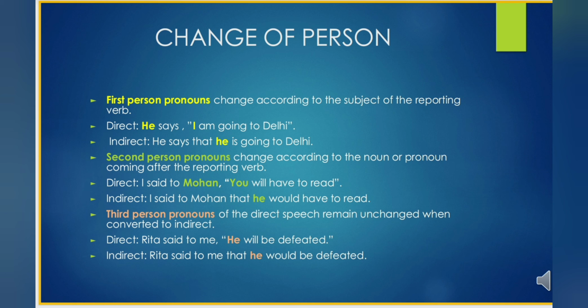See the example here. Rita said to me, he will be defeated. So in indirect speech it will be Rita said to me that he would be defeated. There is no change for the third person pronoun he. It is the same in the indirect speech also.